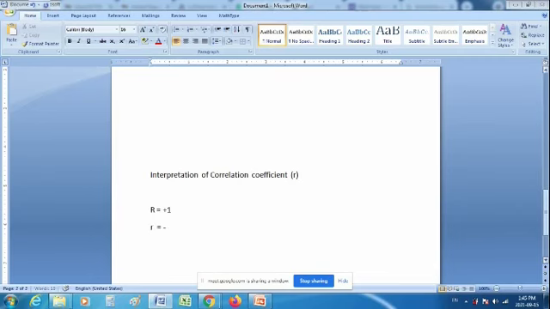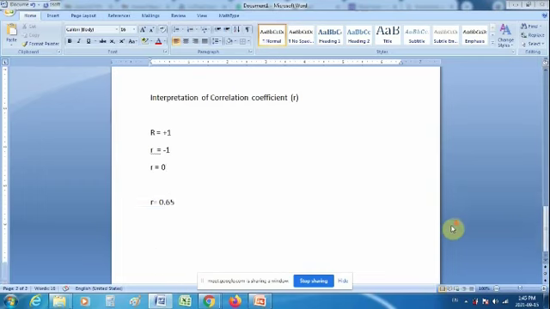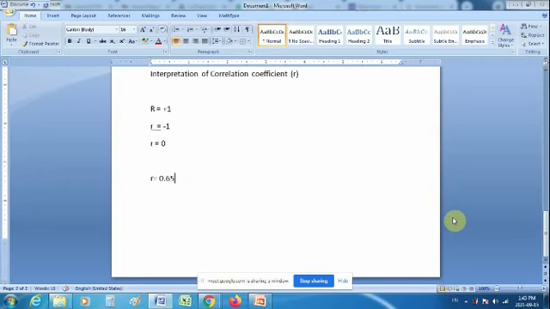If r is equal to -1, we know what to write. And if r is equal to 0, we know what to write in terms of interpretation. But what if r is equal to 0.65? What will we write?